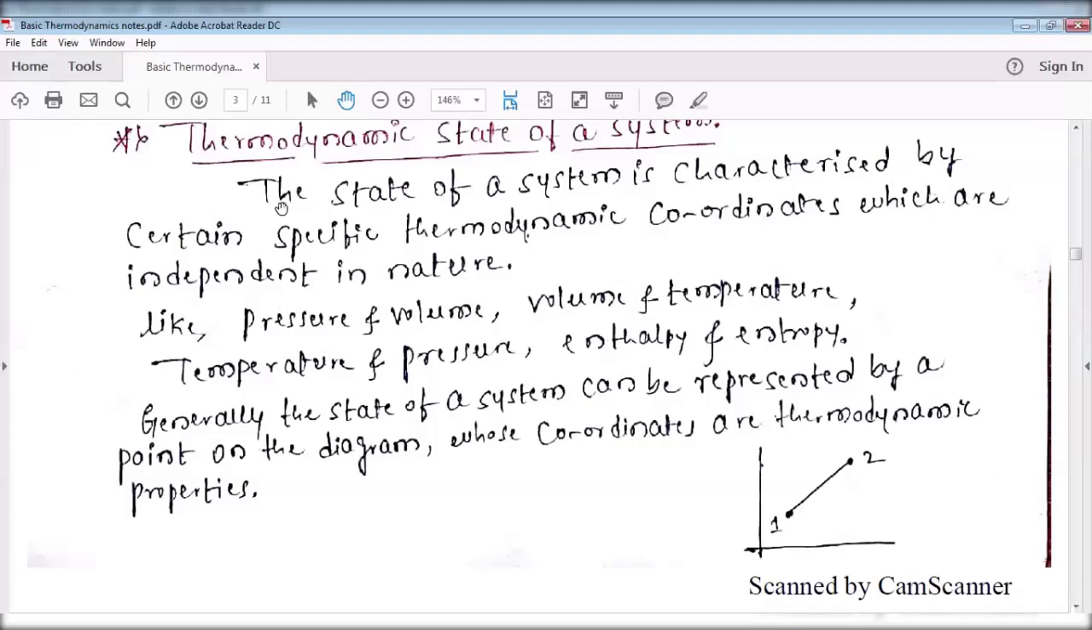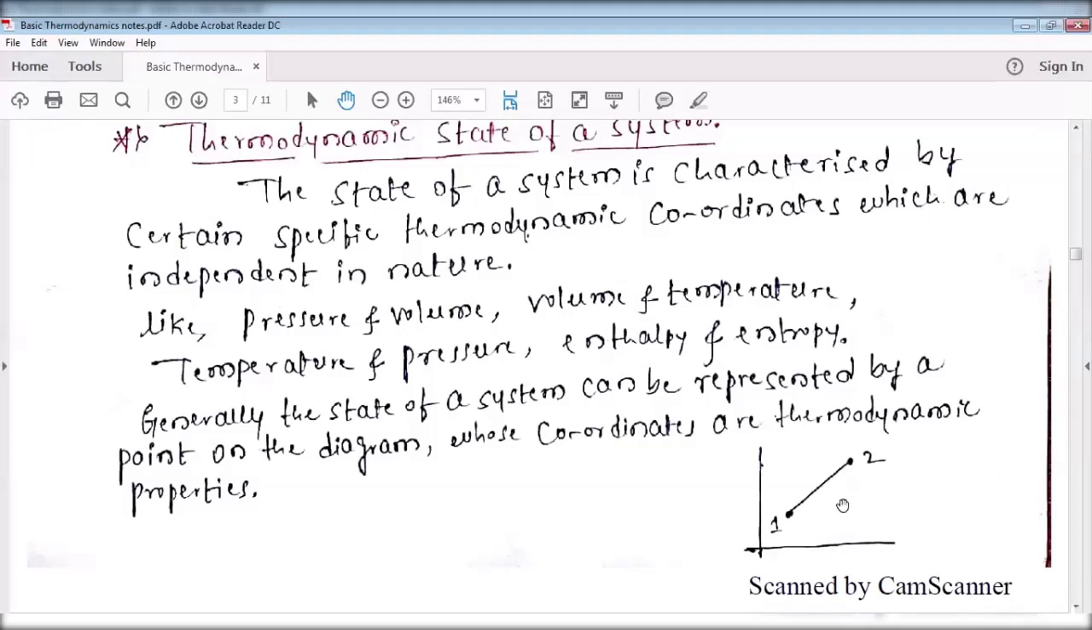Thermodynamic state of a system. The state of a system is characterized by certain specific thermodynamic coordinates. Here, coordinates are nothing but the variables which are independent in nature. That means here two variables are there. These are nothing but the coordinates: one along the x-axis and one along the y-axis. Those two variables are thermodynamic variables or thermodynamic coordinates. You need not take anything other than thermodynamic coordinates.